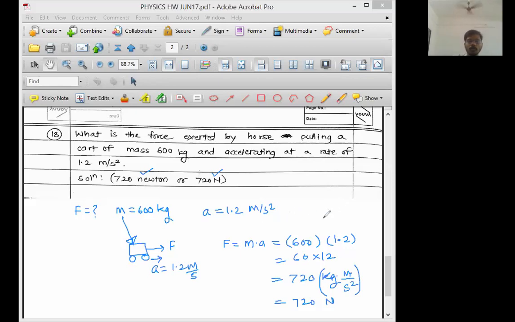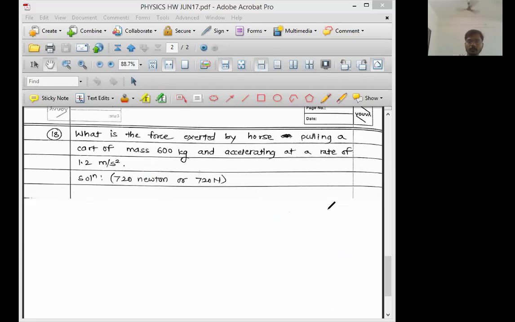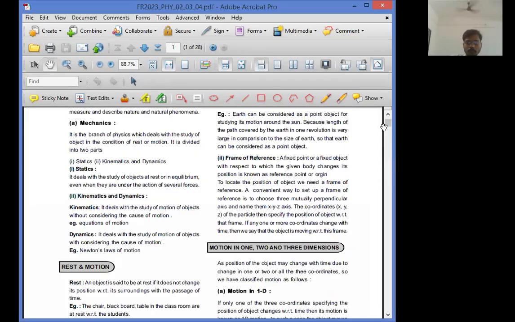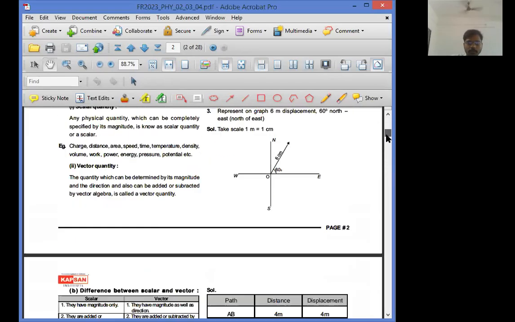Fine. So this will complete all the 3 given homeworks. All right. Now let me share one more PDF. Okay, and observe here.